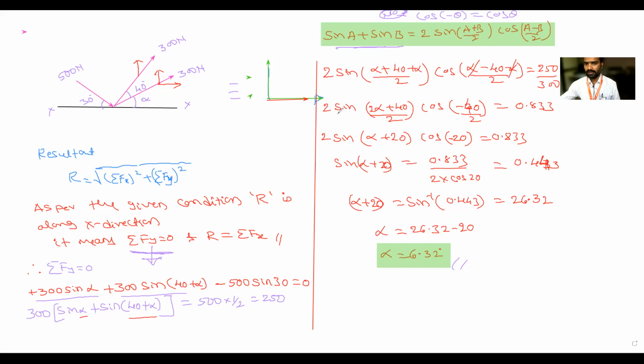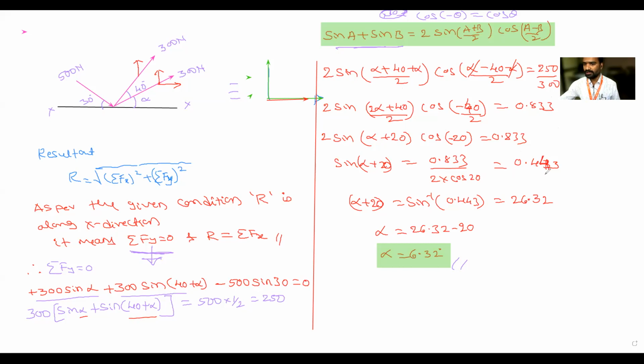Again solving this one: 2 times sin of (alpha plus alpha, 2 alpha plus 40) divided by 2. Here it is cos as it is; alpha minus alpha gets cancelled, this minus 40 divided by 2, is equal to 0.833. So 2 times sine of (alpha plus 20) into cos of minus 20 is equal to 0.833. Here I will transfer the 2 to the right hand side. Sine of (alpha plus 20) is equal to 0.833, and this cos I will transfer, so divided by 2 cos 20.